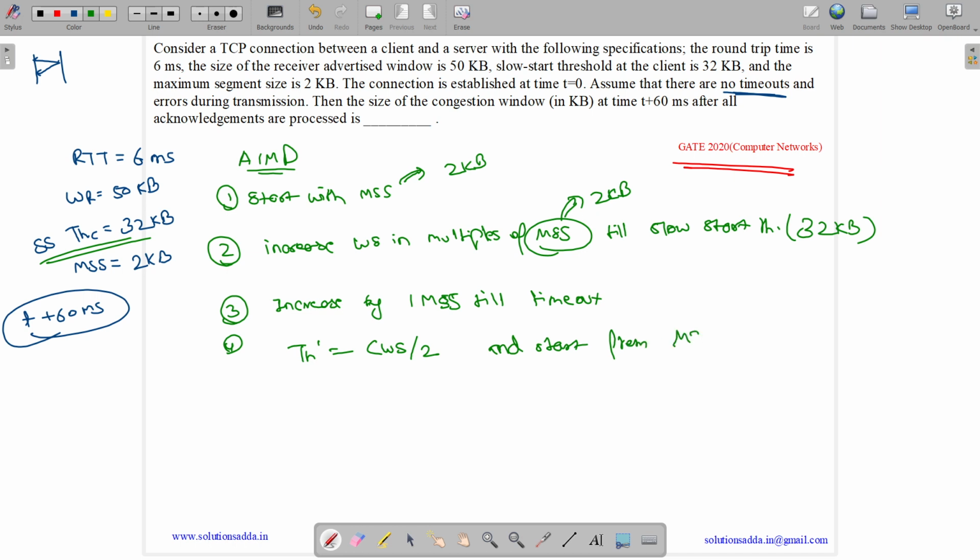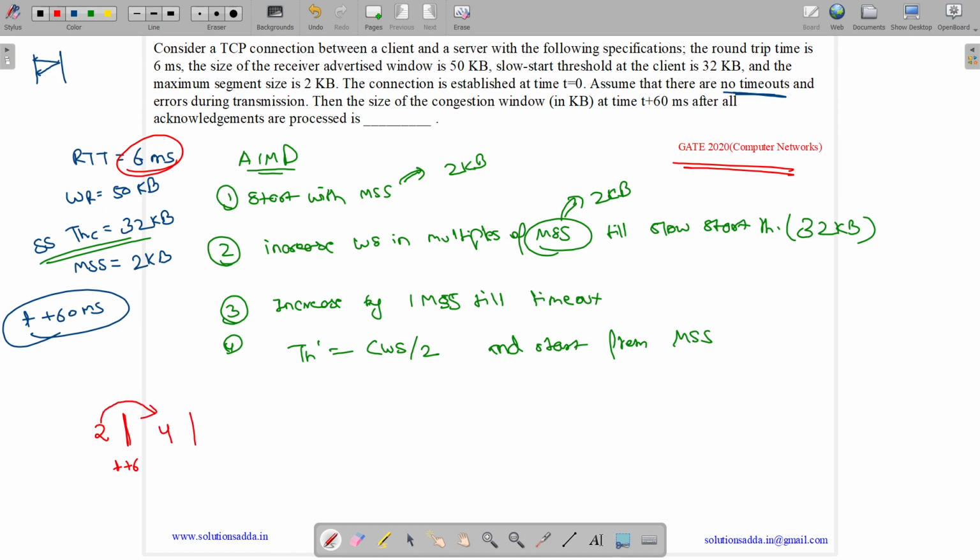So let me write what happens. Initially we start with MSS, so MSS is 2. Now what is our time? Time is t plus 6, as 6 is the time taken for a round trip. Now we double the window size till the slow start threshold.